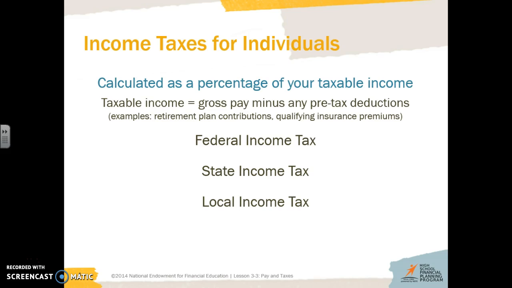There are also some other deductions called FICA, which is Social Security and Medicare, that you also get taken out. And we're going to look at what that looks like tomorrow. So for today, we're done. You've looked at the different types of federal and state and local income taxes. I'm going to encourage you to go online right now and research the percentage of an individual who has to pay federal, state, and local income tax. So what percentage of your paycheck goes to federal, what percentage goes to state, and what percentage goes to local income tax. Next time when we get back, we'll look at the difference between taxes and Social Security money.